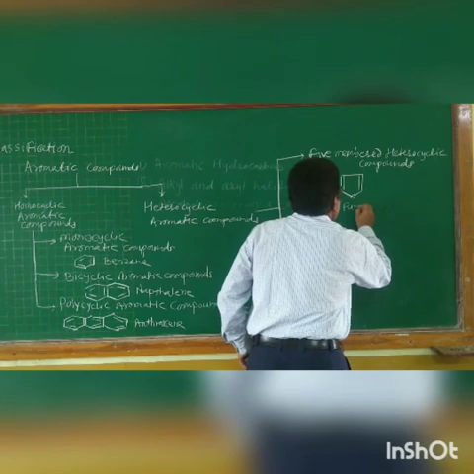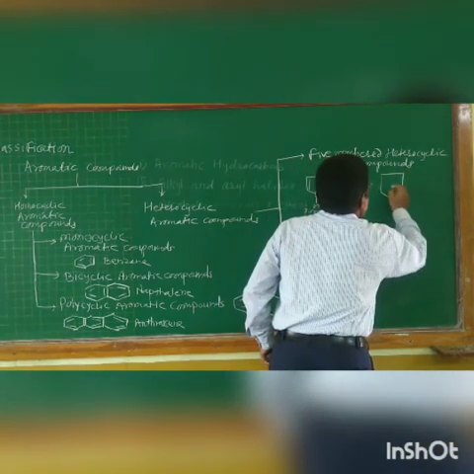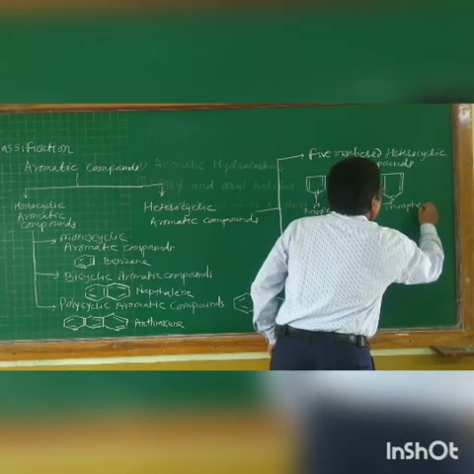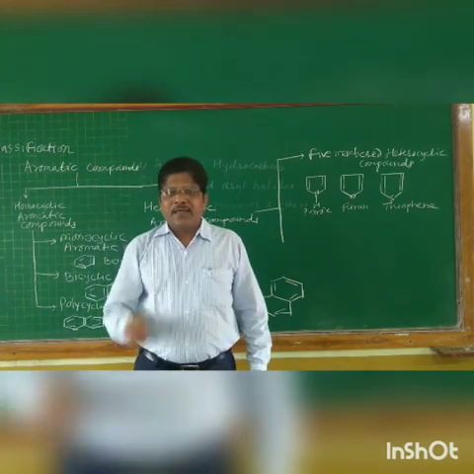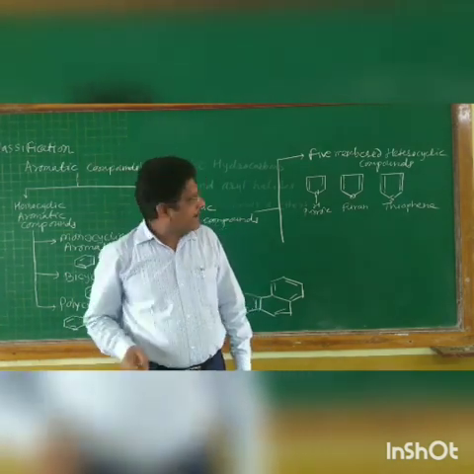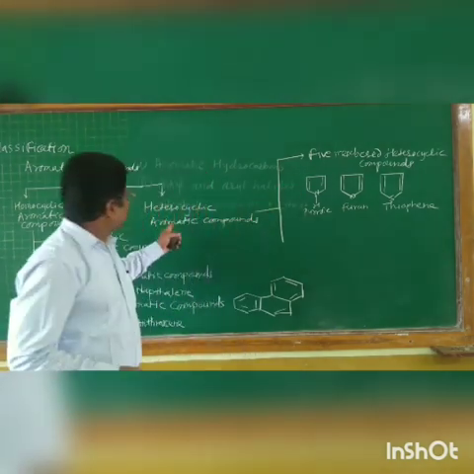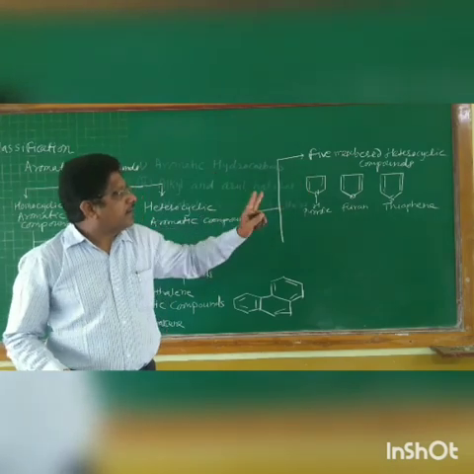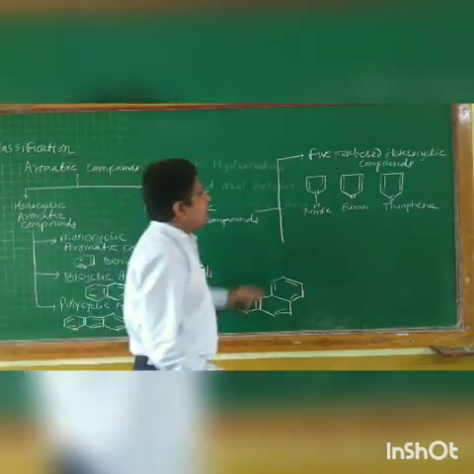And third, one more compound is there, that is known as thiophene. Thiophene is also a five-membered heterocyclic compound having sulfur as a heteroatom. So the first type of heterocyclic aromatic compound is the five-membered heterocycle, and these are the common examples found in the laboratory.